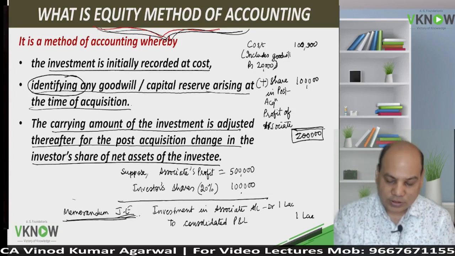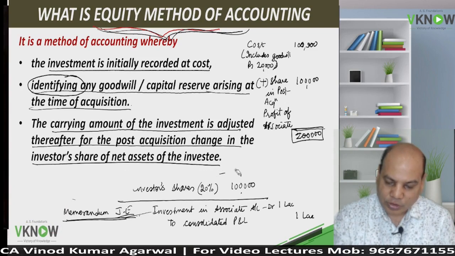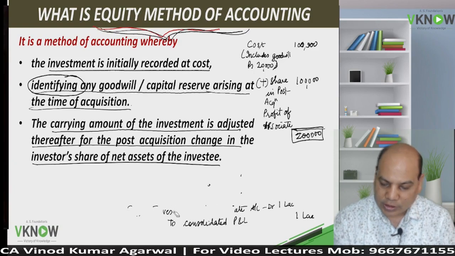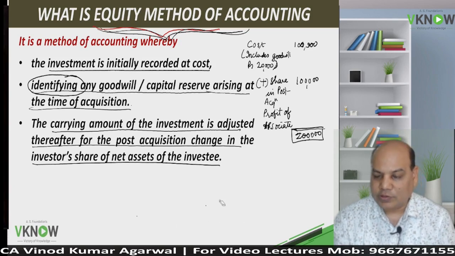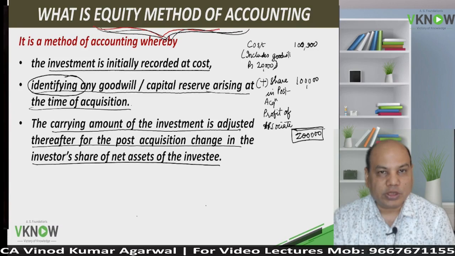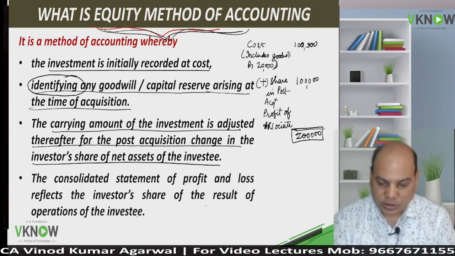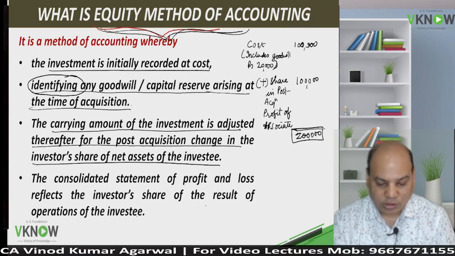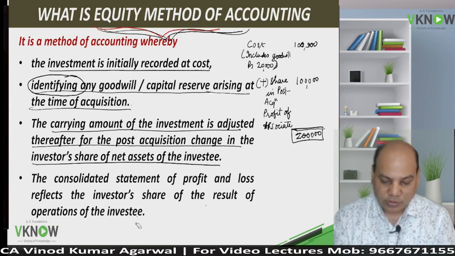So what is my next adjustment? Let me first erase this, because this standard is very short, simple, nothing great. Every time associate makes profit or loss, you will have to increase or decrease the carrying amount of investment with a corresponding effect in the consolidated profit and loss account. And the same point is written here. The consolidated statement of profit and loss reflects the investor's share of the results of the operation of the entity.